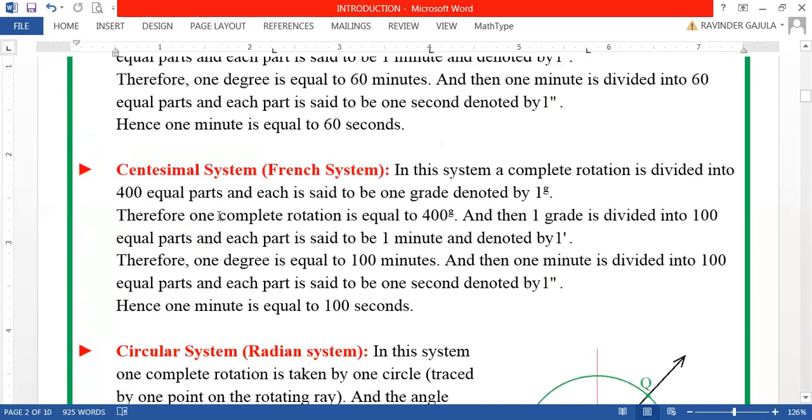And then coming to another system of measurement of angle called the centesimal system, which is also called the French system.